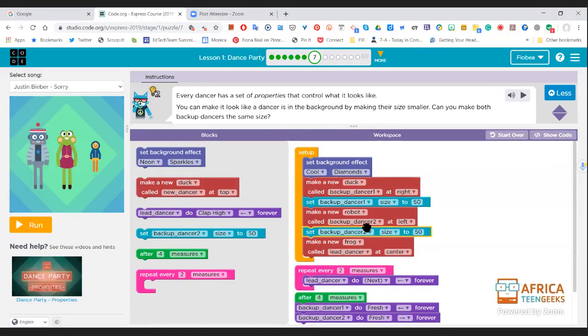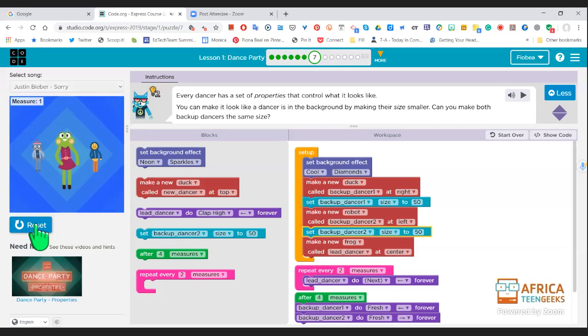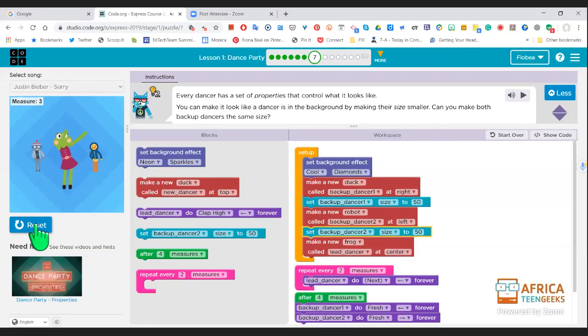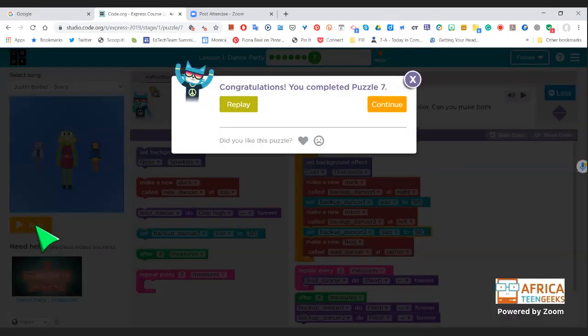Okay. Now, how big is Duck? Duck is also size 50. So they're both size 50. Okay. So should we try that and see what happens? Yes, we should go to run. Run. Oh, look. Very good. Robot's now gone to the back and Frog is the main dancer. Wow. That's awesome, Faith. Well done.